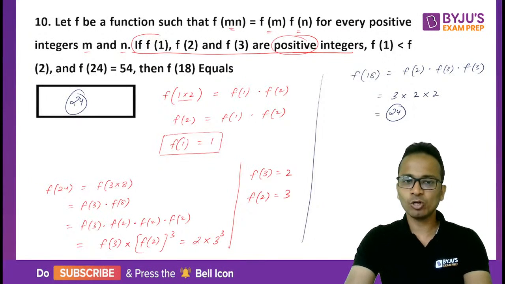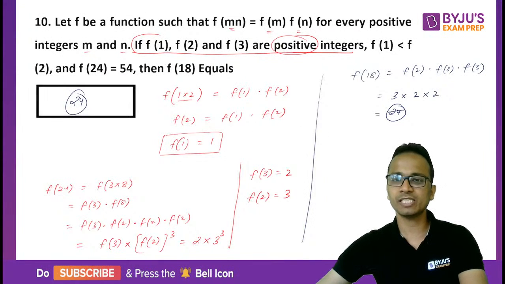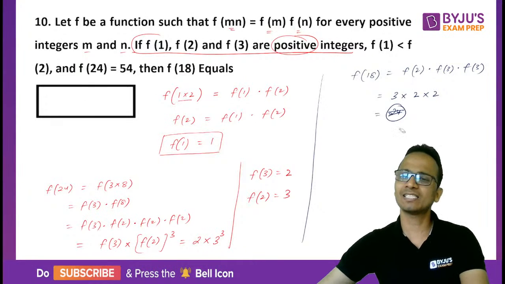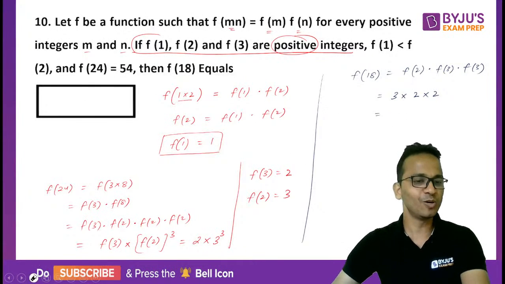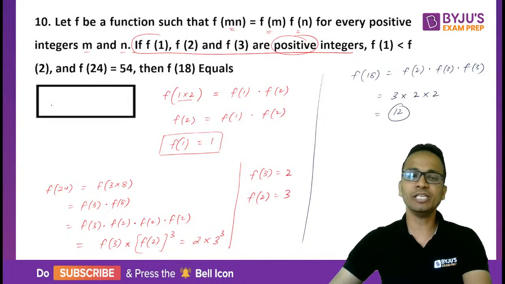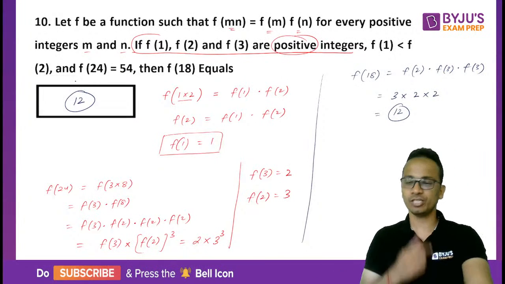Alright, have a look at it. I'll wait for a few seconds on this one. Okay, understand it and we can go further. Wait. मैंने छोटी सी mistake कर दी. So it will not be equal to 24. Yes, last step. It will not be equal to 24. It will be equal to 12. My mistake. So 3 into 2 into 2, that is 12. So 12 will be the final answer for this one.